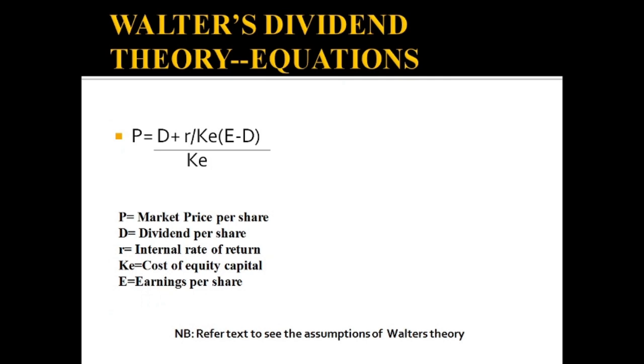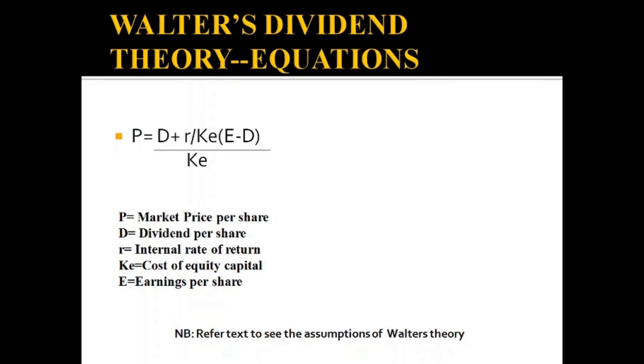Now we can see a formula related to Walter's dividend theory: P is equal to (D plus R divided by KE into (E minus D)) divided by KE. We can see the different forms of the equation. P is the market price of share, D is the dividend per share, R is the internal rate of return, KE is the cost of equity capital, E is the earning per share. And please refer to the text for the assumptions of Walter's theory.